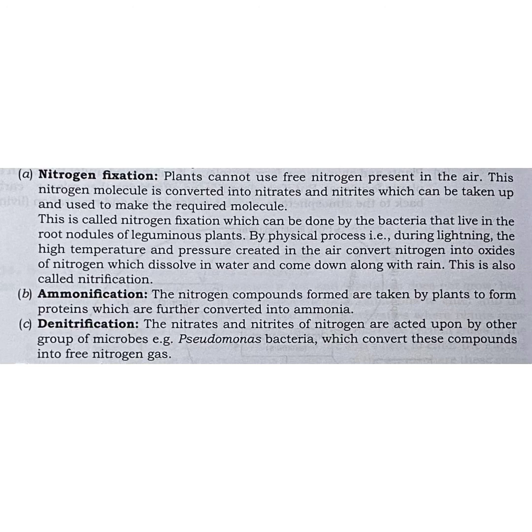The third process is denitrification, which is done by bacteria called denitrifying bacteria. The nitrates and nitrites of nitrogen are acted upon by another group of microbes, for example Pseudomonas bacteria, which convert these compounds into free nitrogen gas, and this way the nitrogen is released in the atmosphere. So students, this was the nitrogen cycle.